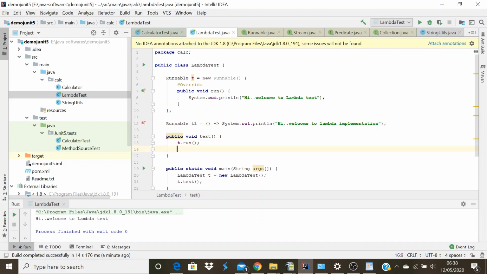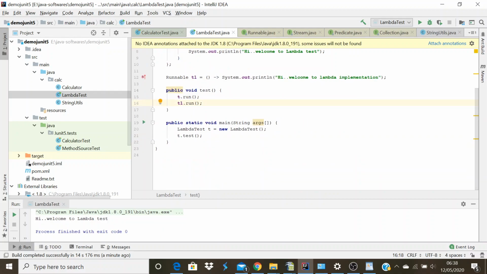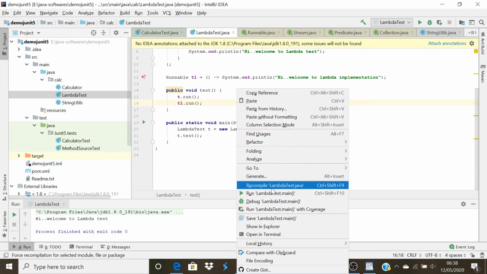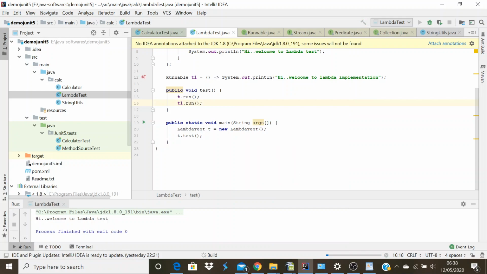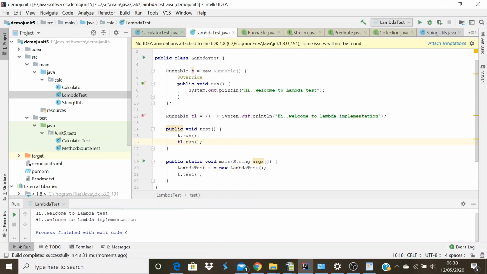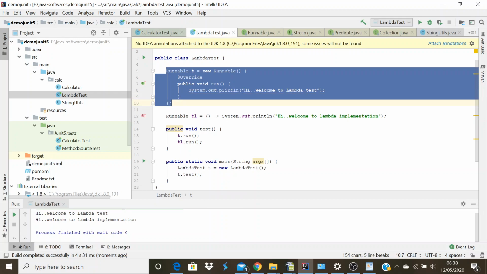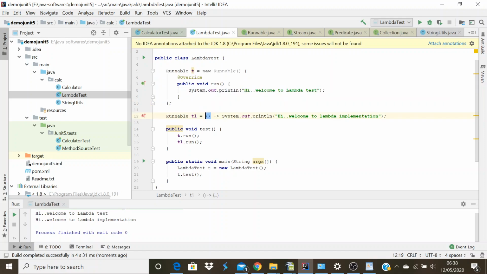Okay, let me run the class. Yeah, you can see the code which we had written earlier using the anonymous implementation has been replaced with a lambda expression, and this is very much easier.